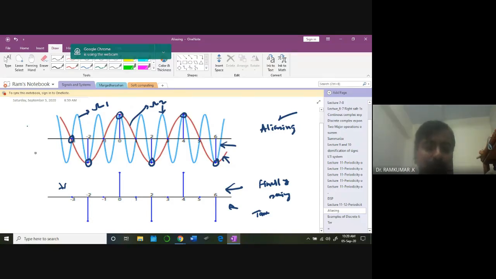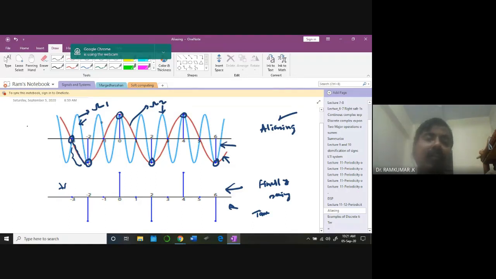Why? The sampling frequency is very low for this blue signal. That's why I'm getting some delayed samples. See, between this sample and this sample, this signal has already gone through almost 1.5 cycles, so I'm missing that information. Do you understand that point clearly? Between this sample and this sample, look at this time, I have traversed a lesser distance compared to this sample. I have traveled more in this particular sample.